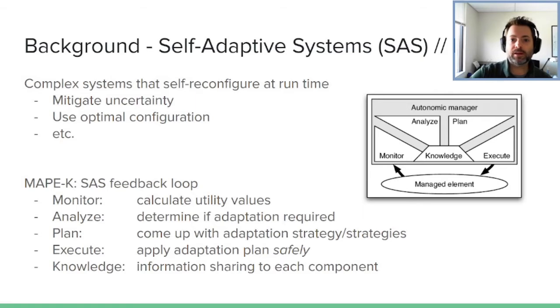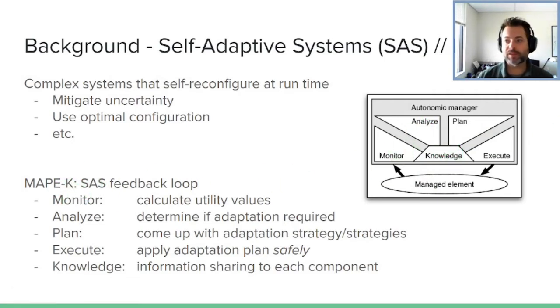Now, one way to do that is via a feedback loop, and there are several in the adaptive systems community. MAPE-K is one of the more common ones that are out there. There are others as well, but this is one that at least I'm most familiar with. And it comprises 4 key steps. So monitoring, analyzing, planning, and executing. These are all linked together via common knowledge. So basically, information is shared between every step of this process.